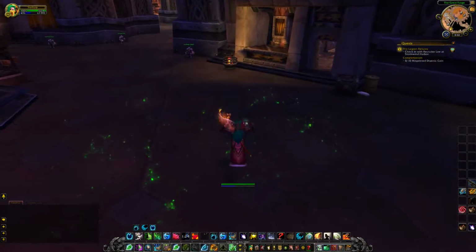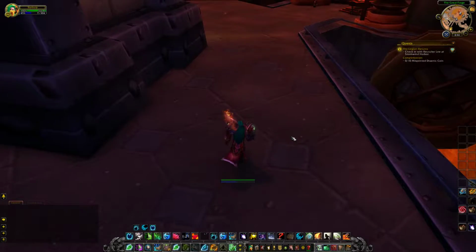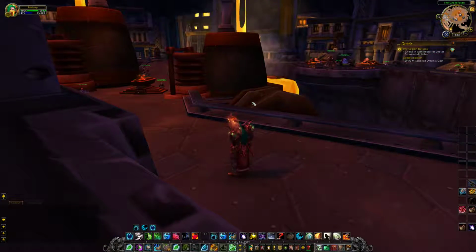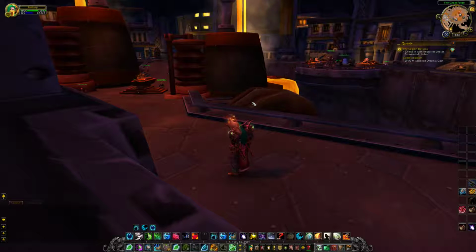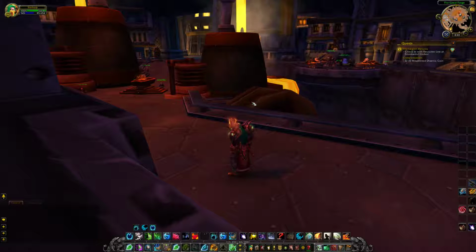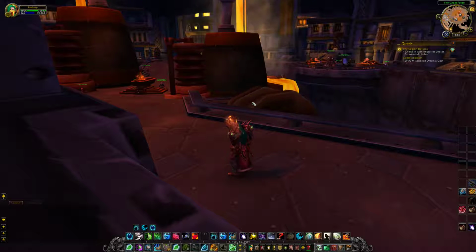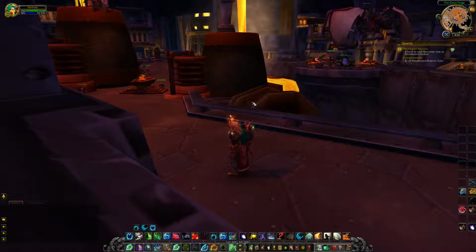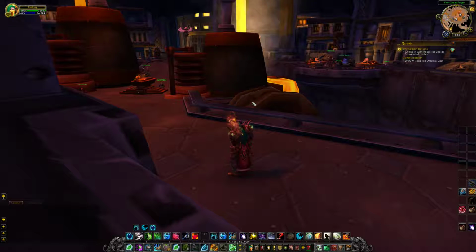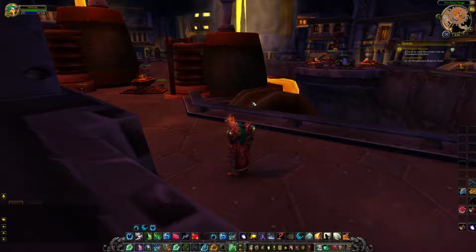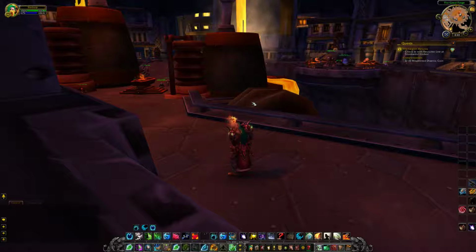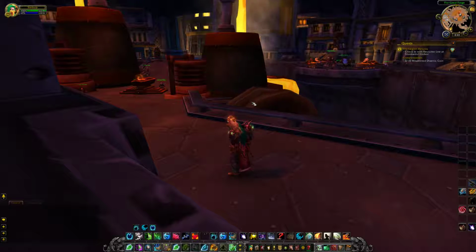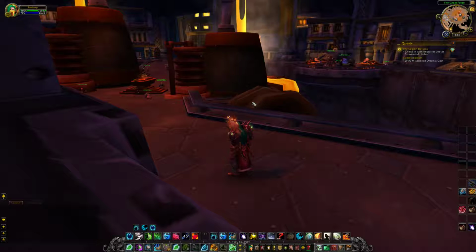Now on a melee, for a warrior or a Death Knight, for example, you have something called Runic Power on a Death Knight, and you have something called Rage on a warrior. Pretty much what you do is you build up Rage. It's the same thing with bears, where they build up Rage from attacking a target or getting hit, and then they spend that Rage on abilities. The abilities that generate Rage will be on global cooldown, but the abilities that consume Rage will not.